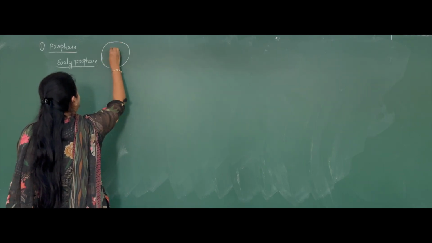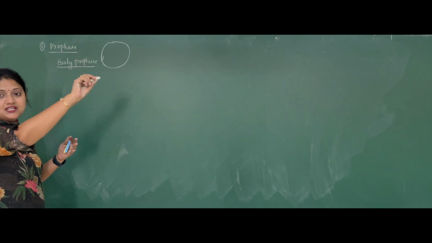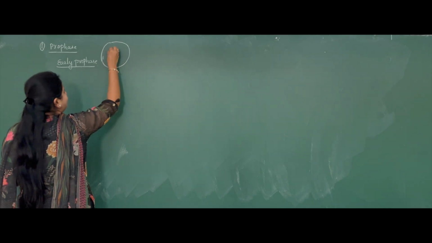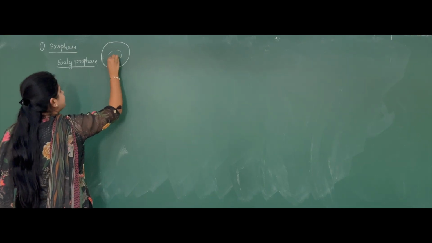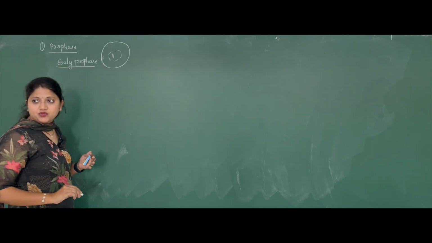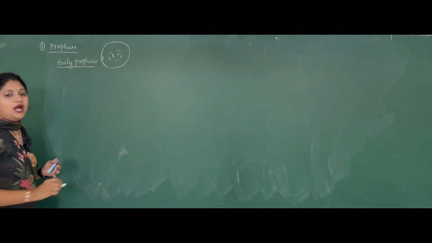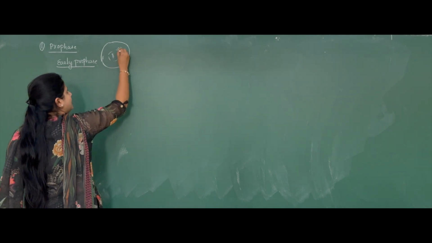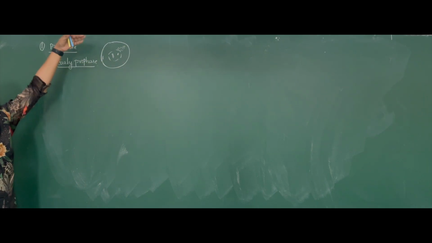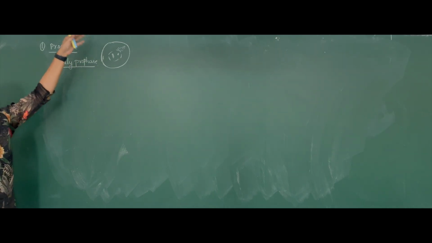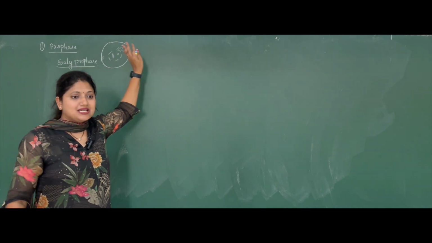A plasma membrane. If it is an animal cell, there is one cell wall. If it is a plant cell, there is one extra cell wall also. So, plasma membrane, and then we have the nuclear membrane, inside which the DNA is present and the nucleolus is present. And along with this, there are cell organelles which are present, right? So, this is a cell before the cell division has begun. When the cell has just finished its G2, this is how the cell is, right?